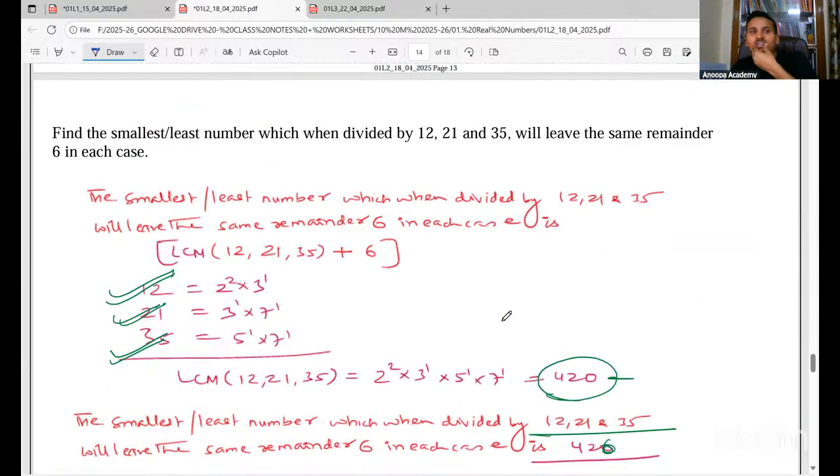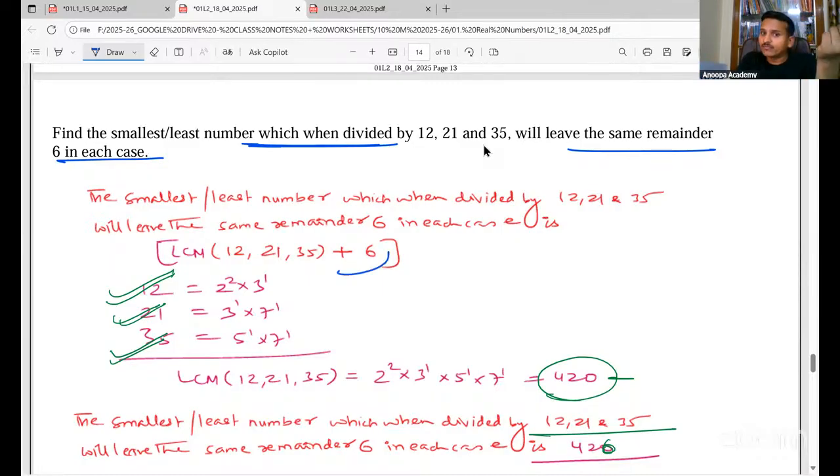Yes. Then the smallest number or the least number which, when divided... So LCM is about divisibility, right? So here when they ask a question leaving remainders, we follow a different set of procedure. For LCM, whenever there's a remainder, first you find the LCM, and to the LCM, you add the remainder. See, here we want to find the smallest number which when divided by all of these will leave remainder 6 in every case.